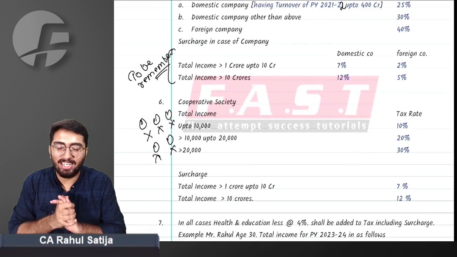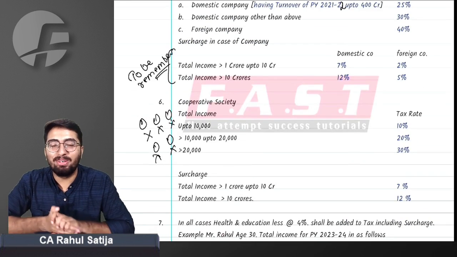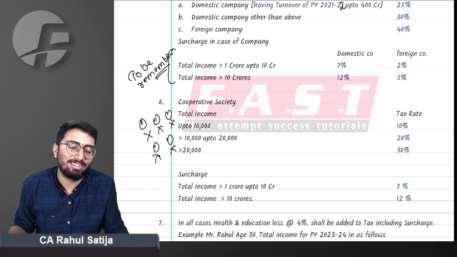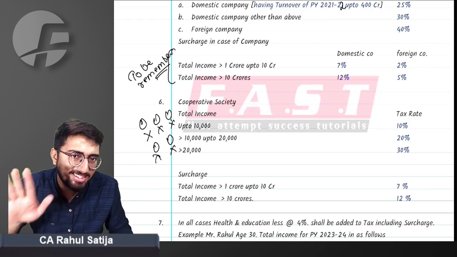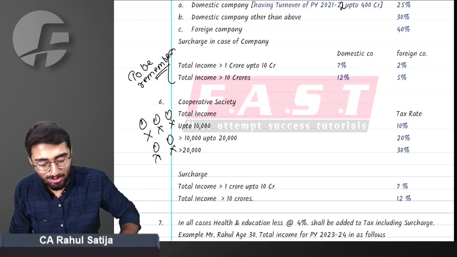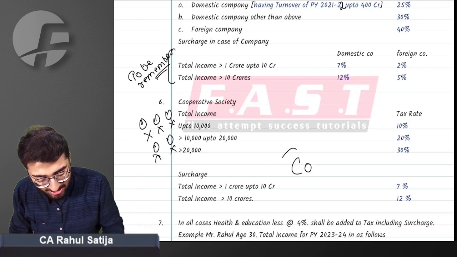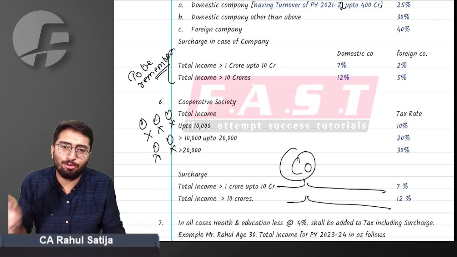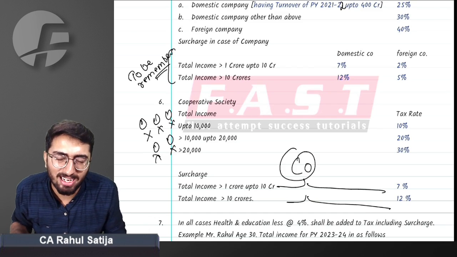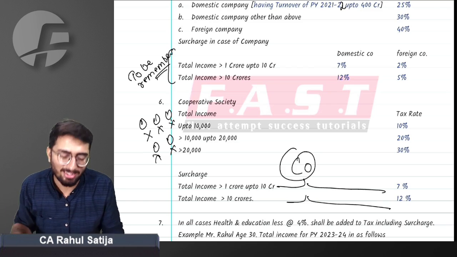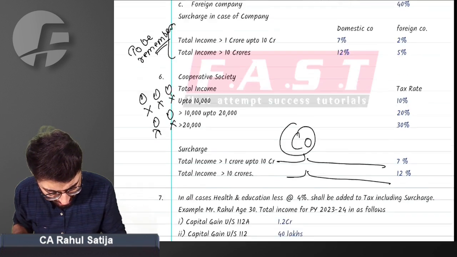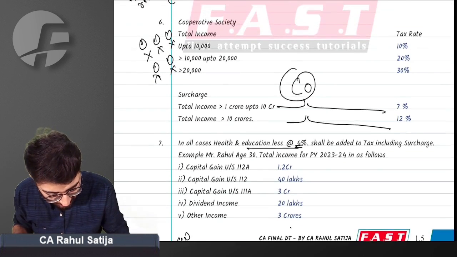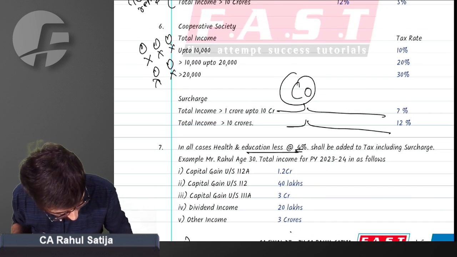The tax rate of cooperative society: up to 10,000, 10%; greater than 10,000 up to 20,000, 20%; greater than 20,000, 30% is the tax rate. And what surcharge is added to cooperative society? Surcharge of company is added here. Note the surcharge: from 1 crore to 10 crore, 7%, and greater than 10 crore, we have 12% surcharge. And in all the cases, 4% education cess is to be added.